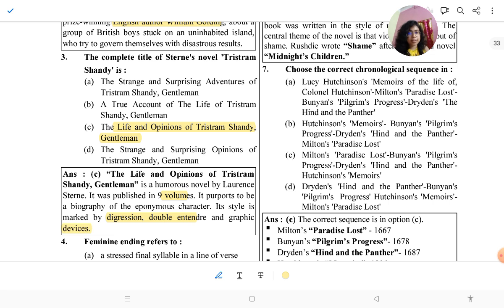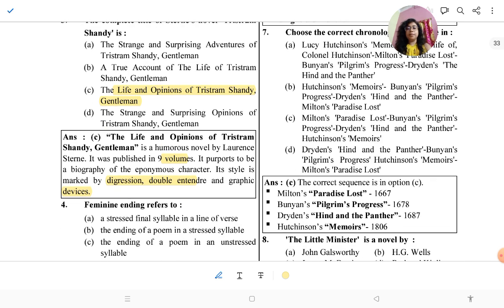It is also said that though it was written much earlier, it is a postmodern text, because it has digression, double entendre, and graphic devices. It also has lots of blank pages, and it is a fragmented version. You cannot conclude the story. So it is also called postmodern writing. The full title is The Life and Opinions of Tristram Shandy, Gentleman.